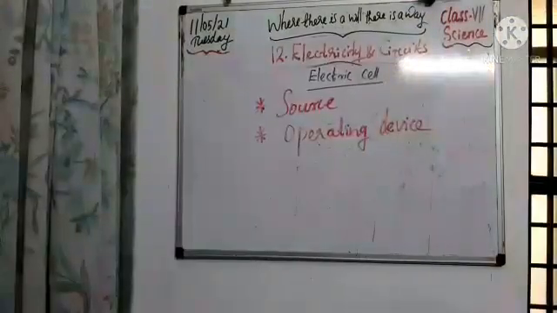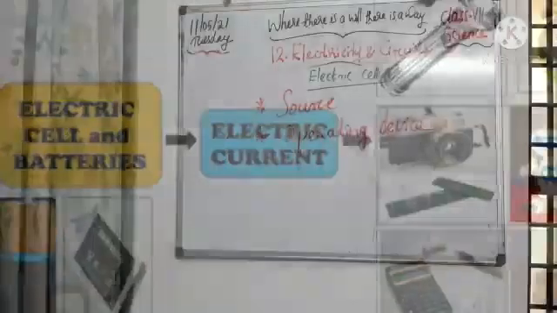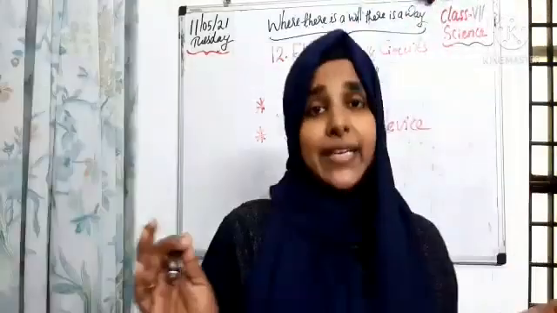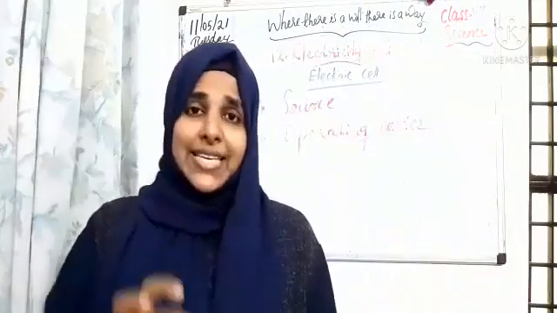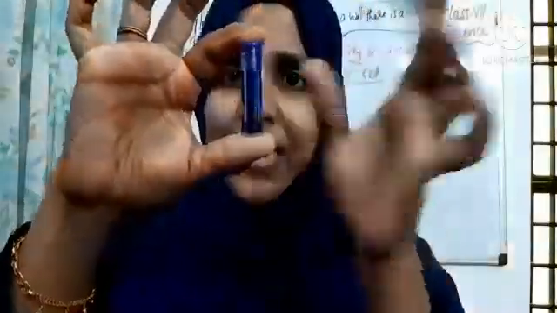Next we have to check the uses of electric cell. Electricity to the bulb in a torch is provided by the electric cell. Just now we saw that, right? And electric cells are used in alarm clocks, wristwatches, radios, cameras, etc. We use it in many things. So students, now we understand what an electric cell is and what its main uses are, right? And next we have to check the structure of an electric cell.